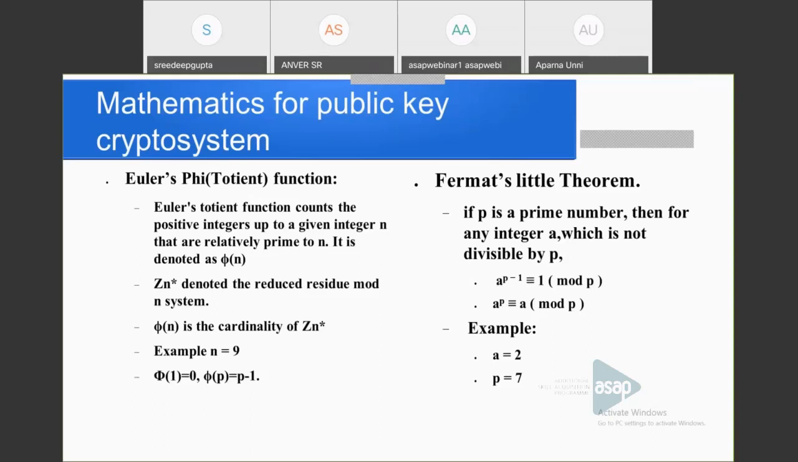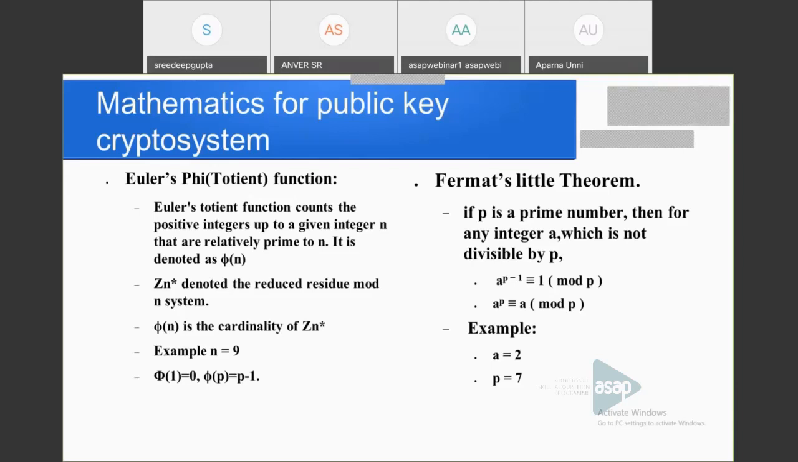Then Fermat's little theorem. Fermat's little theorem says that if p is a prime number, then for any integer a that is not divisible by p, a and p are relatively prime. So a raised to p minus 1 is congruent to 1 mod p. That is the first statement, and the second statement is a raised to p is congruent to a mod p. That is, we are multiplying both sides with a. So a raised to p minus 1 into a, that is a raised to p, is congruent to a mod p.